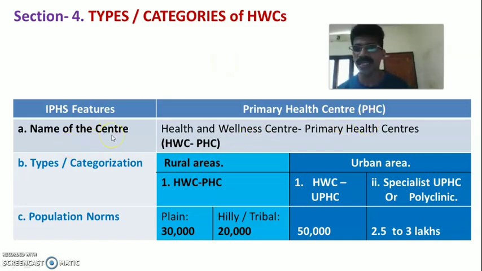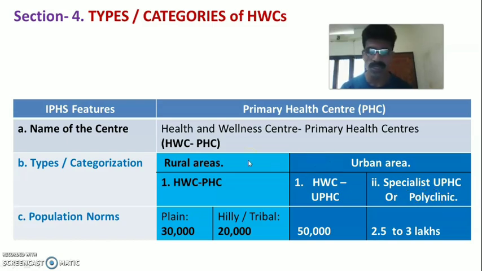So according to IPHS 2022, under Ayushman Bharat, the primary health center changed its name to Health and Wellness Center, Primary Health Center, HWC PHC. Types or categorization: in rural area, it is called Health and Wellness Center, Primary Health Center. In urban area, there are two types. One is Health and Wellness Center, Urban Primary Health Center, and second one is Specialist Urban Primary Health Center or Polyclinic, which is a group of multiple clinics.